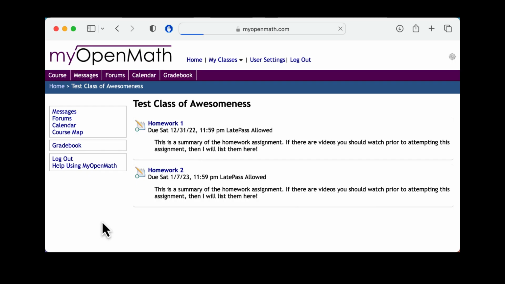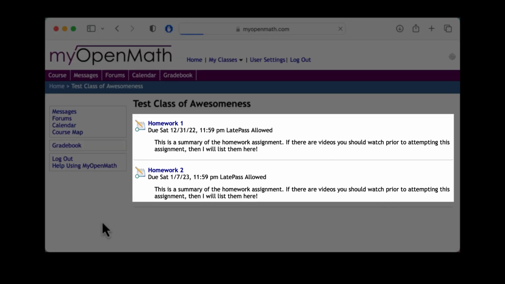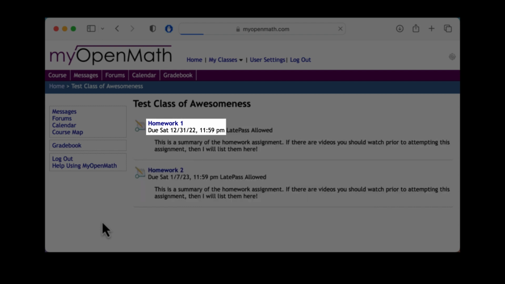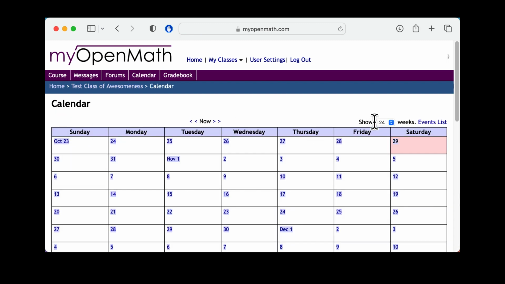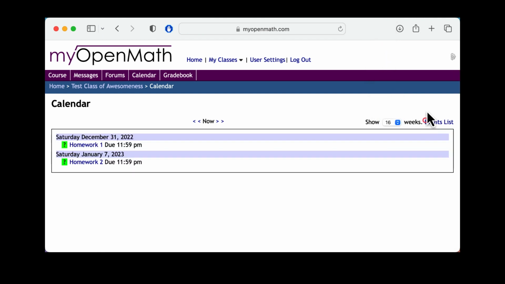This is an example of what you will see when you log into MyOpenMath. On the home screen, the assignments that you can currently work on will be displayed. The due date and time is listed right under the assignment name. You can also see this information in the calendar view. I find that clicking on the link labeled Events List is more helpful than the calendar view itself.